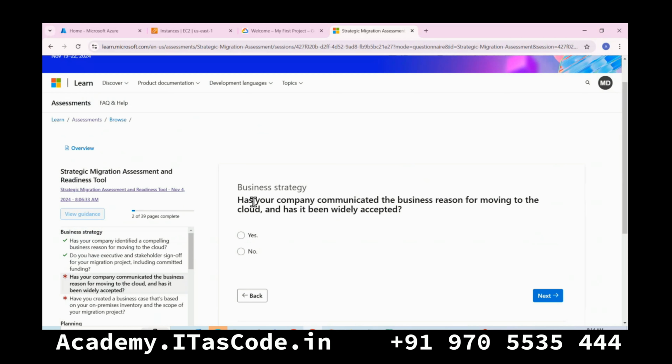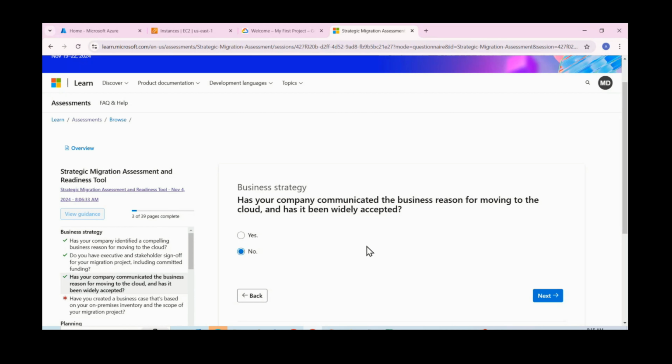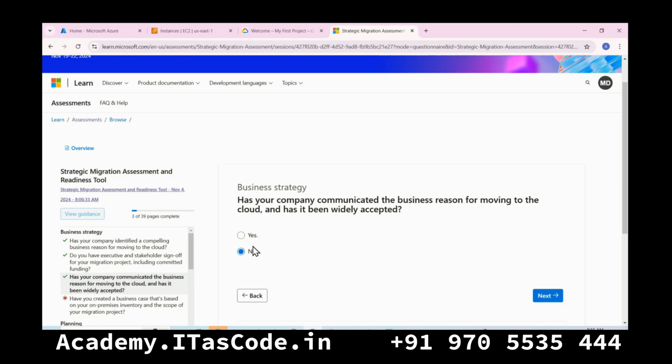Has your company communicated the business reason for moving to the cloud, and has it been widely accepted? Let us say yes. If you say no, they will give you some recommendations. If you select no here, after completing this assessment, they will give you some suggestions, like your approach and next steps. They will give you some detailed steps also. Let's say no here.